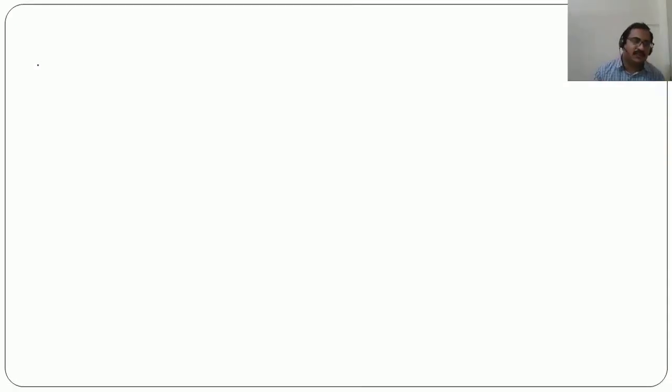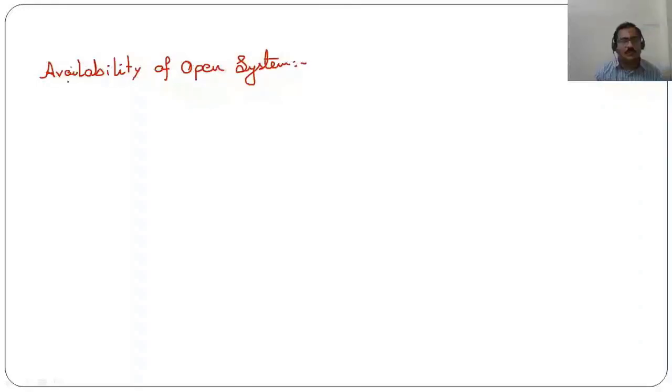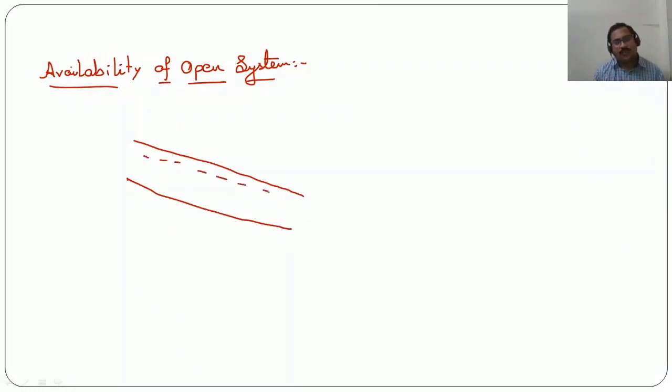Then let us go for the next concept, that is availability of an open system. So here also, when we talk about availability of an open system, let us consider there is a pipe like this in which certain fluid is flowing. Now to discuss this availability, first of all let us consider a control volume here.